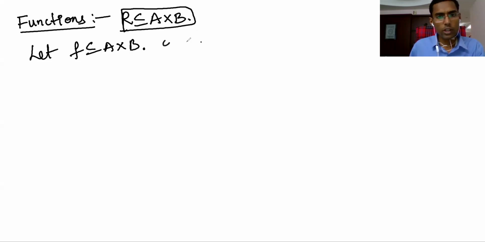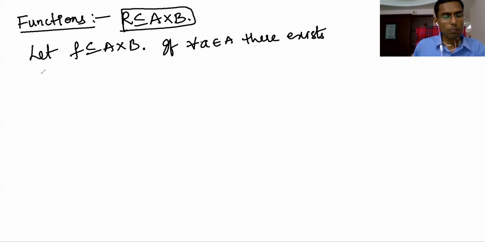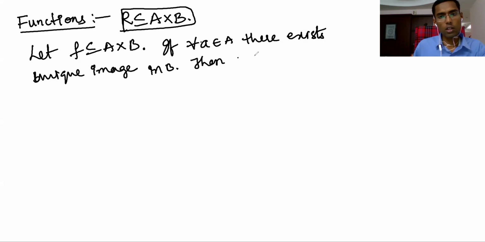If for every a belonging to A there exists a unique image in B, then f is called a function from A to B.